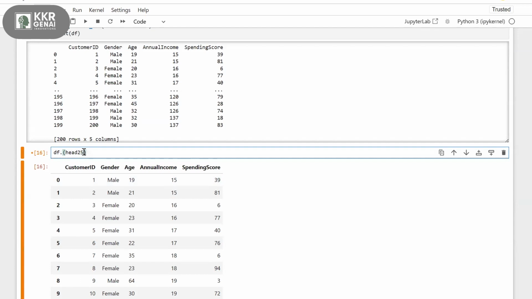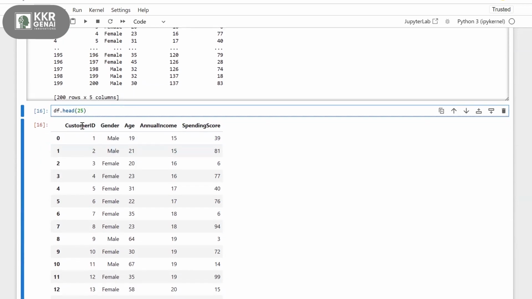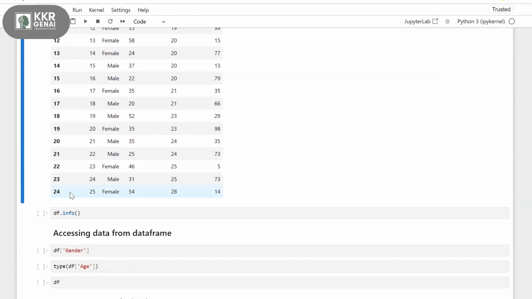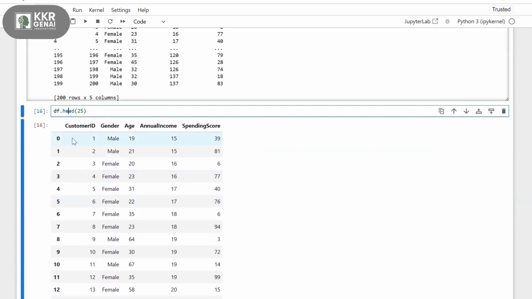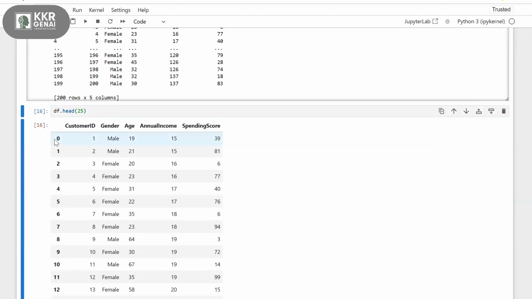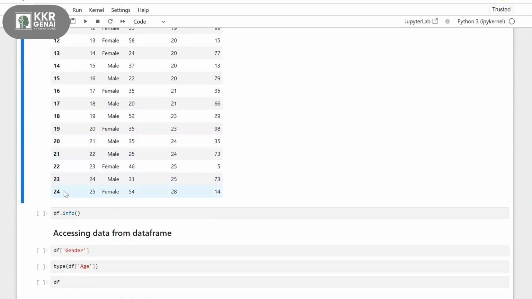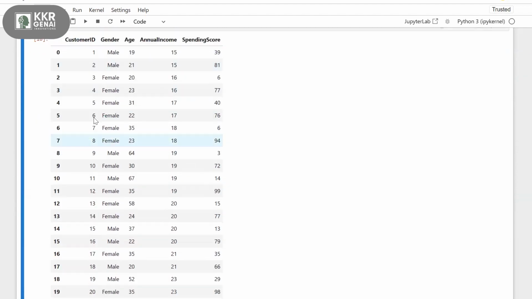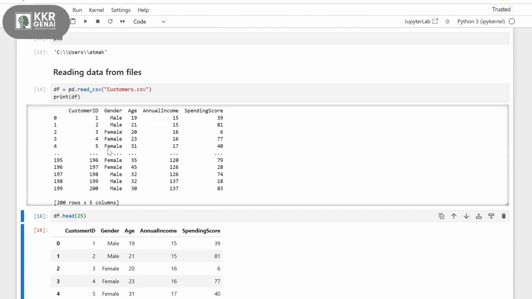In order to fetch the first records, you need to use the dot head function. If you observe this, I have values from 1 to 25 and the index values from 0 to 24. So these are my first 25 records in my table.